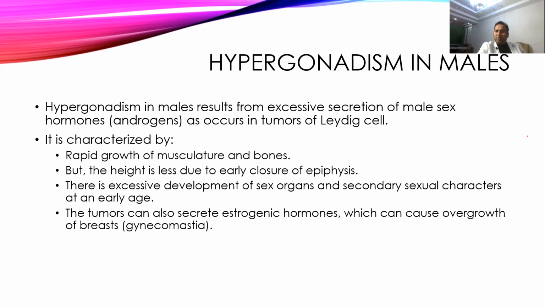Excessive secondary sexual organs will be developed. Secondary sexual characters will develop even at an early age, because testosterone will be high. So the testosterone will be converted into estrogen by the fat tissue, and because of high concentration of estrogen, it will cause gynecomastia, that is the development of the breast in male.